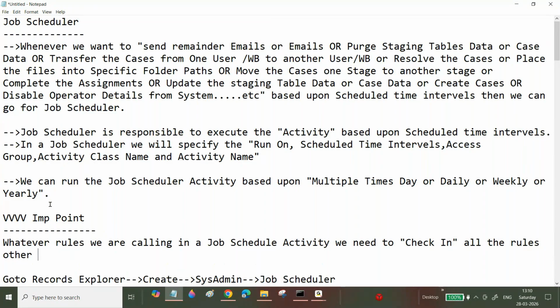Those rules mean the logic related to those rules. Otherwise it will not execute. Remember like that.